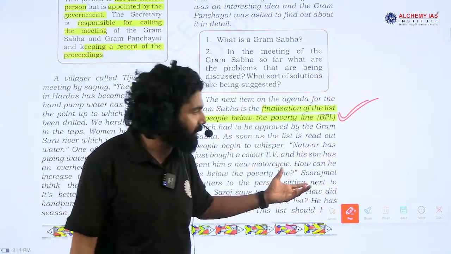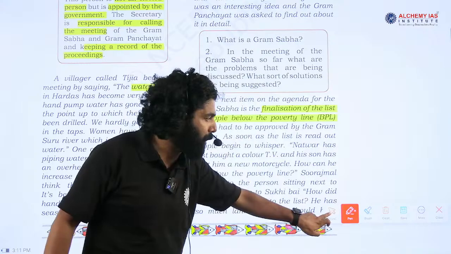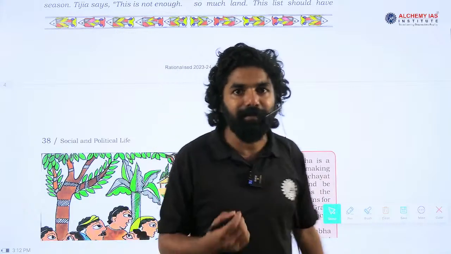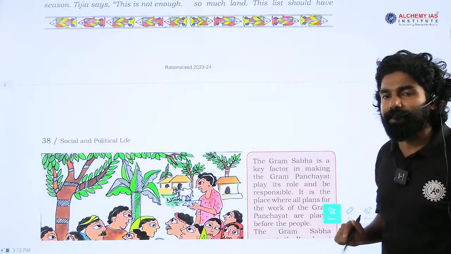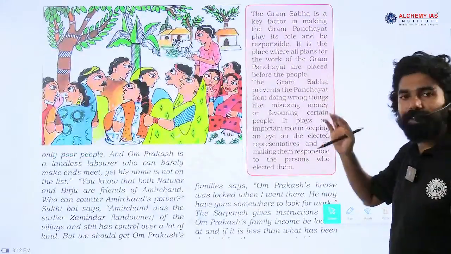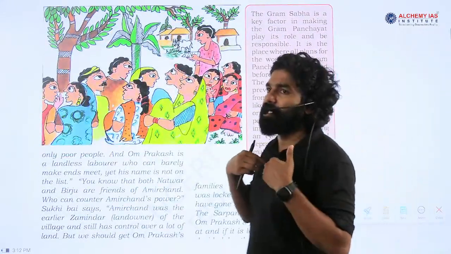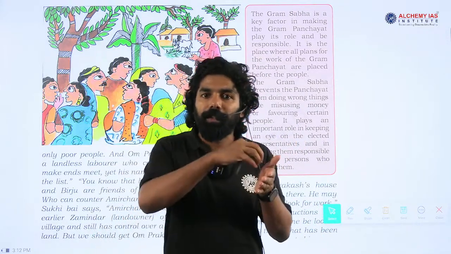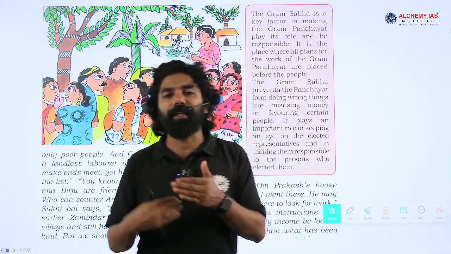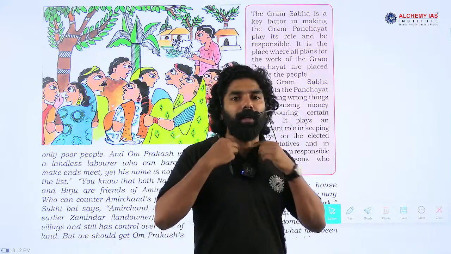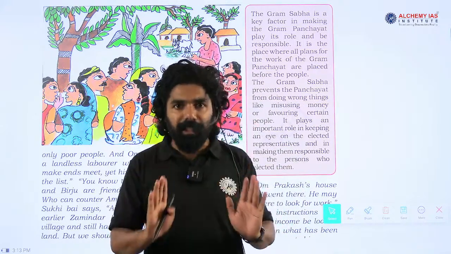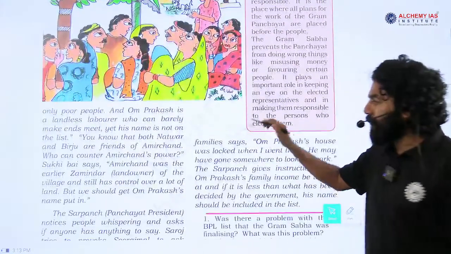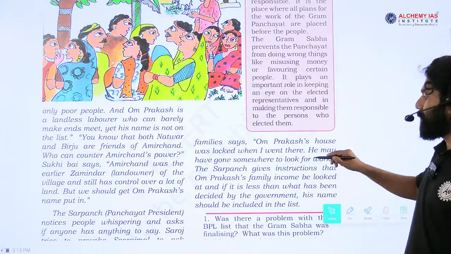In the Gram Sabha meeting, they are pointing out a problem with respect to the BPL list: wealthier individuals were listed, while the poor persons who should get the benefit of these schemes were not. Then the Panchayat president says in response, okay, we will review the criteria we followed for listing a person under the BPL list. So they understood the problem. Now they are ready to address it, and if the person is eligible according to the criteria, they will list the person in this BPL list. This is the example they have given in this paragraph.